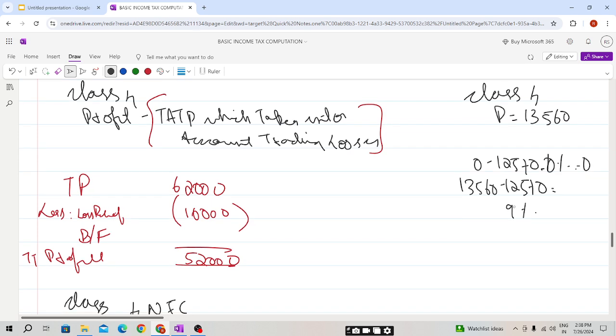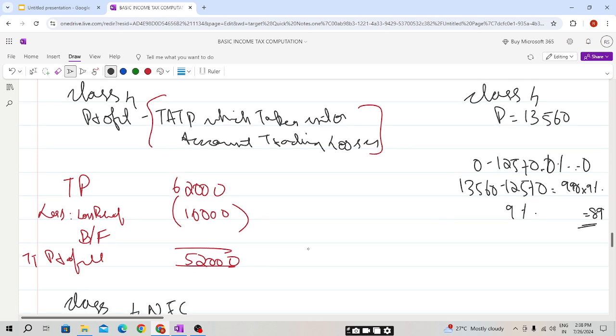So the difference will be, students, 13,560 minus 12,570, 990 into 9%. So it will be 89. I hope this is clear.